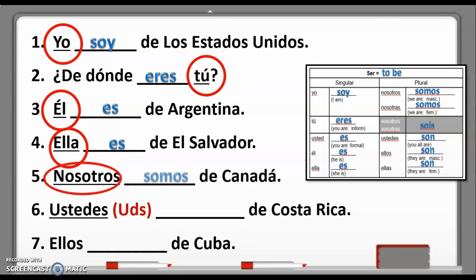Nosotros somos de Canadá. We are from Canada. Ustedes son de Costa Rica. Y'all are from Costa Rica. Ellos son de Cuba. Those are the easier ones if you're using the chart to figure out.